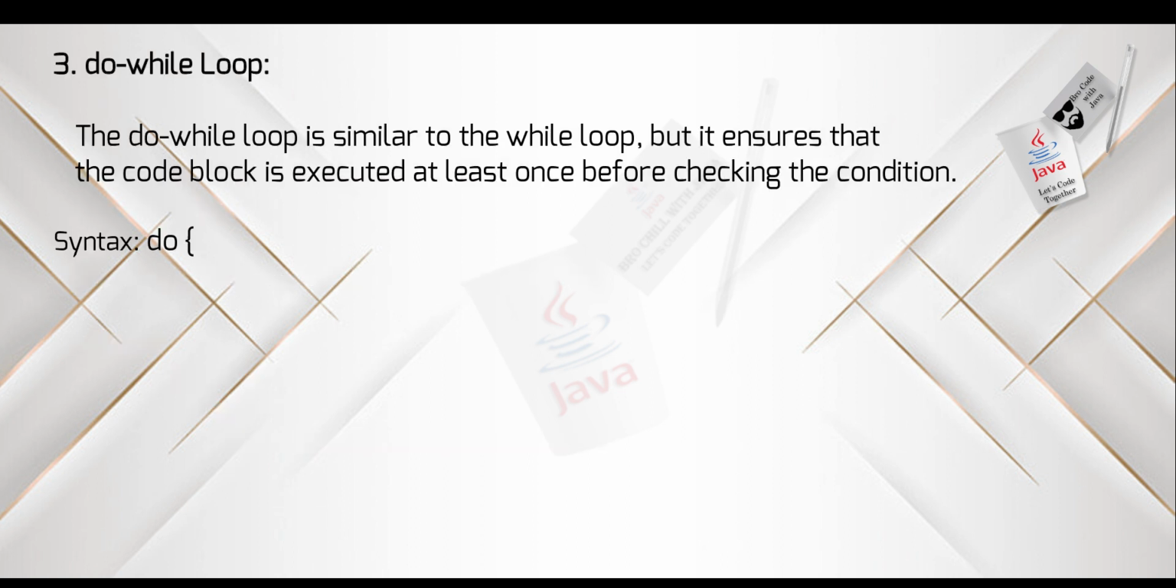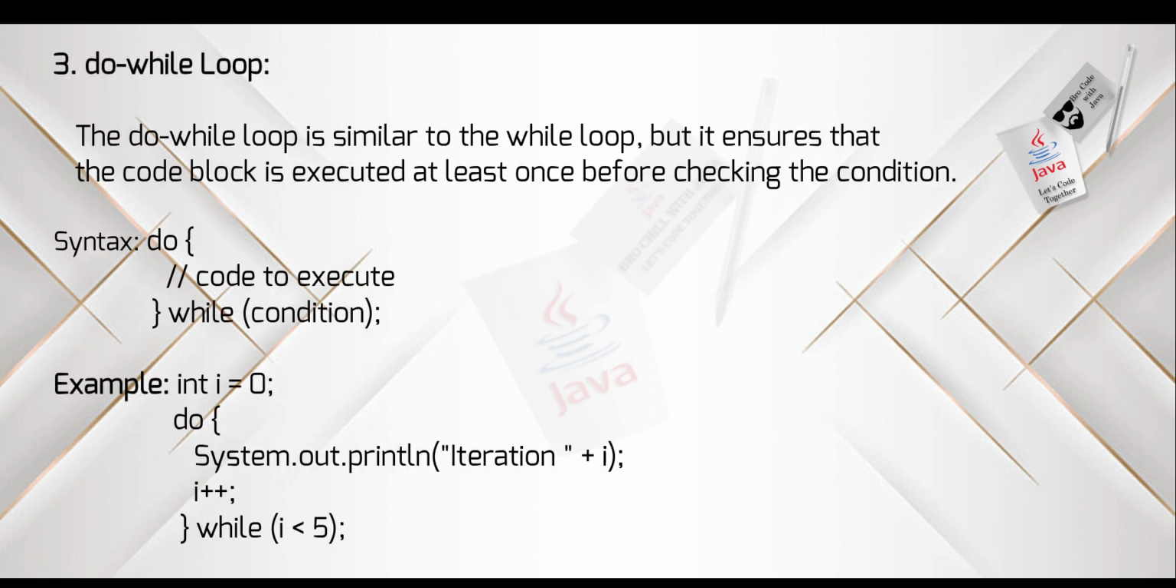3. Do-while loop. The do-while loop is similar to the while loop, but it ensures that the code block is executed at least once before checking the condition. Syntax. Look at the syntax properly. Example. Here in example, this loop prints the message at least once and continues executing as long as i is